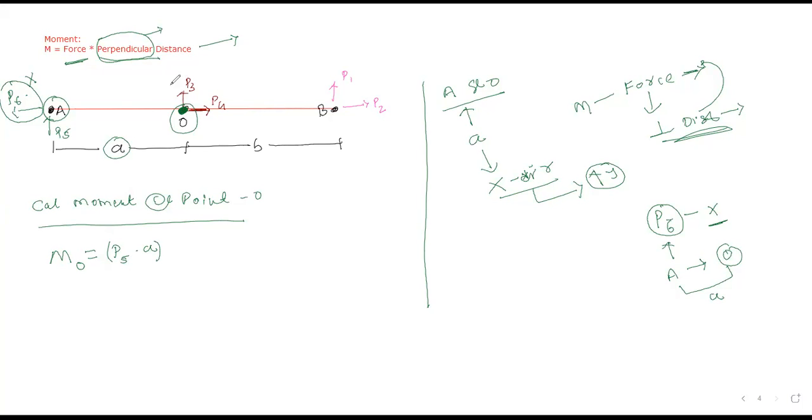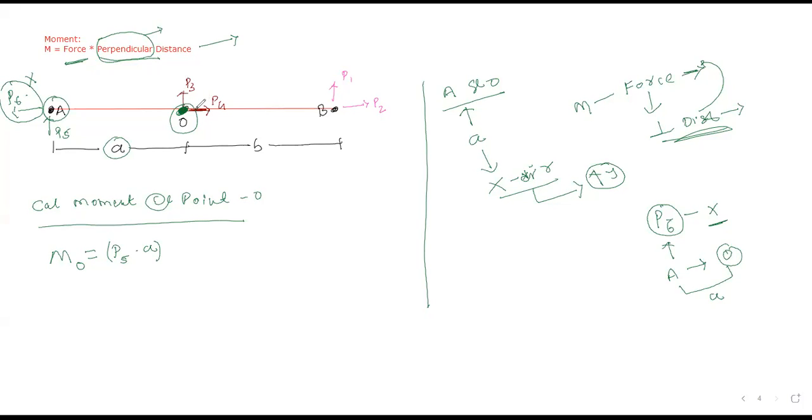Now tell me what is the distance for the P3 and P4 forces for point O. And now tell me, are P3 and P4 capable of creating a moment or not? Why A? I am taking point O and I am taking only the forces at point O. P3 and P4 act at point O itself. What will their distance be for point O? Can we say it will be 0? The distance is 0 by itself because the load acts at a single point. Yes or no? So now tell me, will any moment come because of P3 and P4?